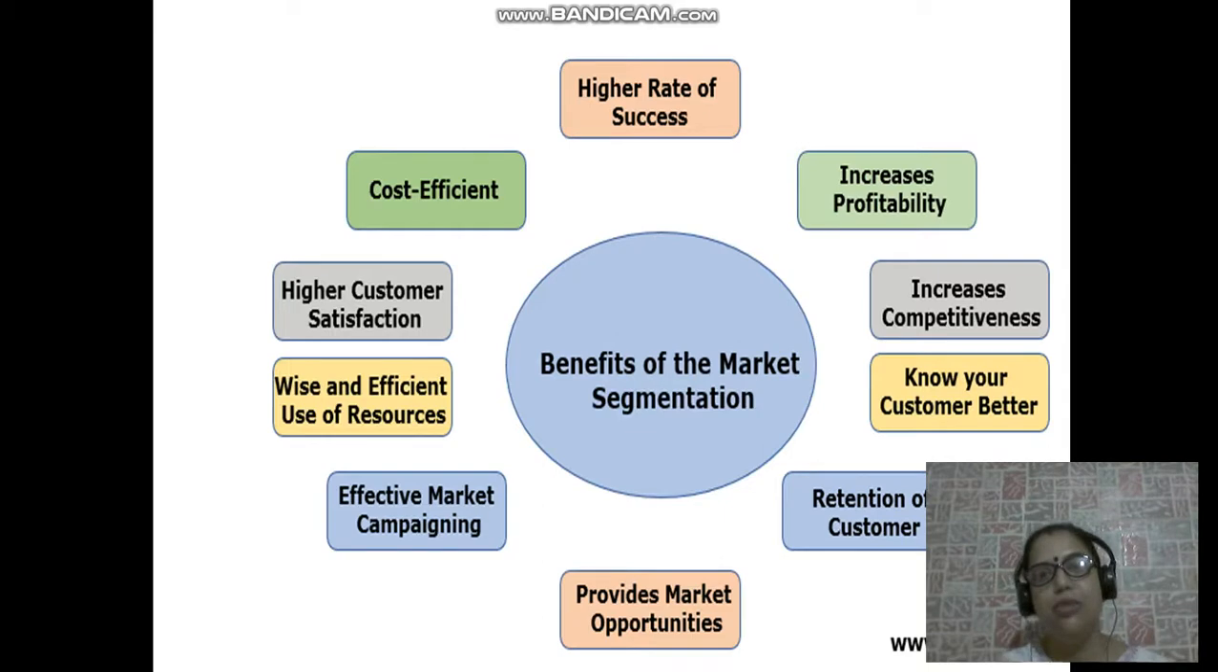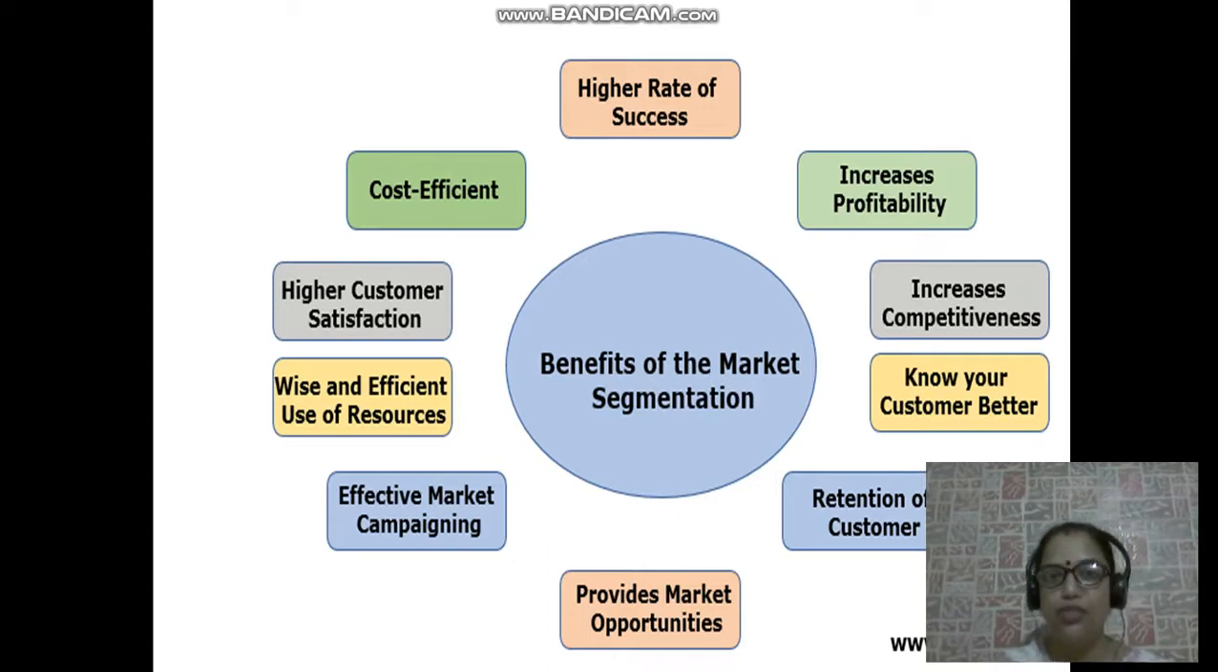You know your customer better because you can count your customers on your hand, so you know them better. And because you know them better, you are able to target and market things better, so you can retain those customers. It provides market opportunities because you know your customers, and every time there's a change happening, you can easily incorporate those changes and you can effectively give a good marketing campaign.